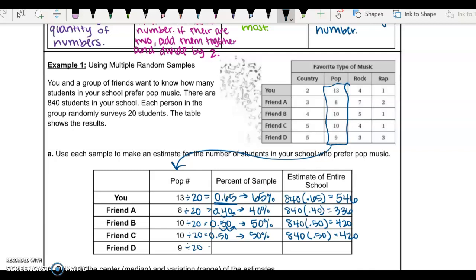So we're going to do 9 divided by 20, and we get 0.45. Move that decimal twice, and we find that 45% of the people of their data set likes pop music. So we're going to multiply 840 times 0.45, and we get 378 people who we would estimate based off of their sample that like pop music.